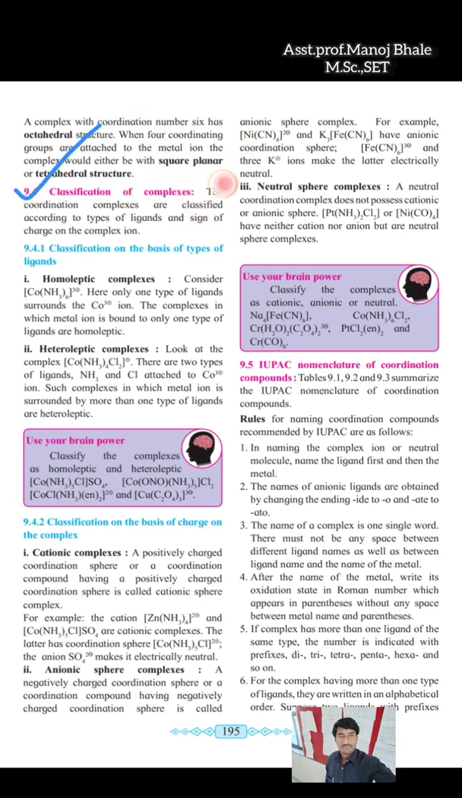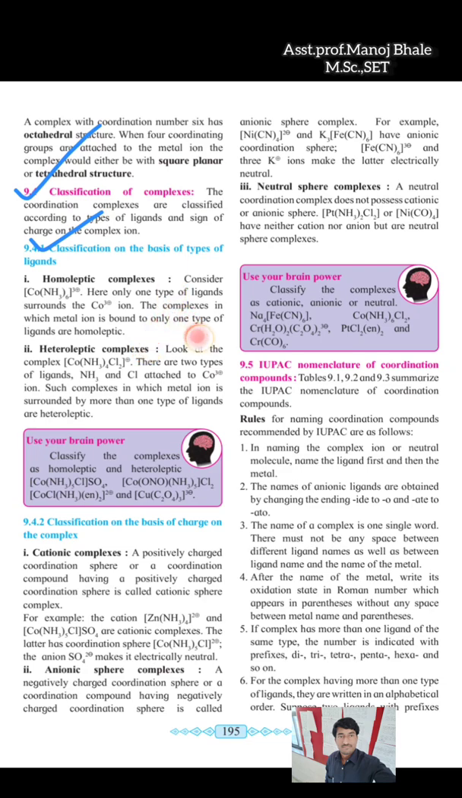Classification of the complex is mostly done according to the different types of ligands. Again, there are types of classification. The first one is classification based on the type of ligands. There are two types given: the homoleptic complex and the heteroleptic complex. Now what is a homoleptic complex?